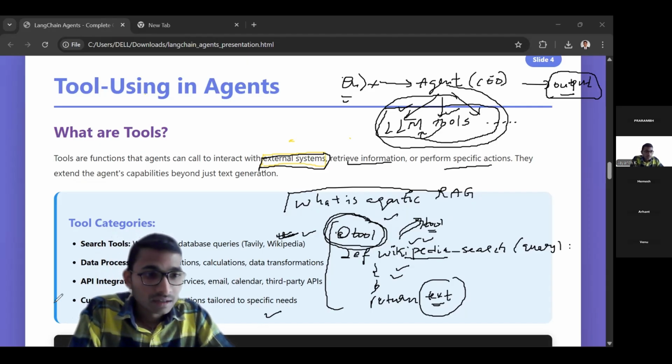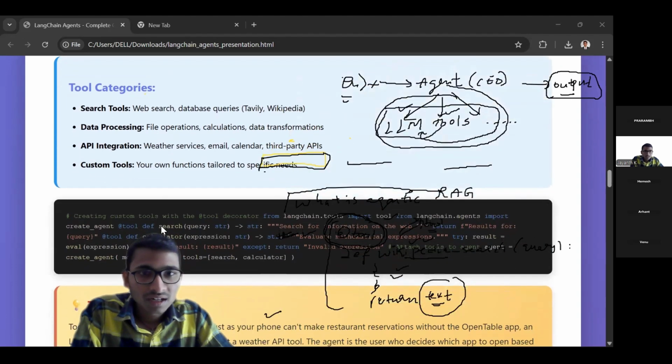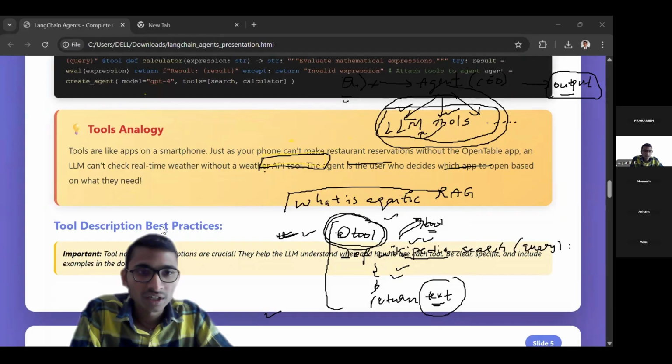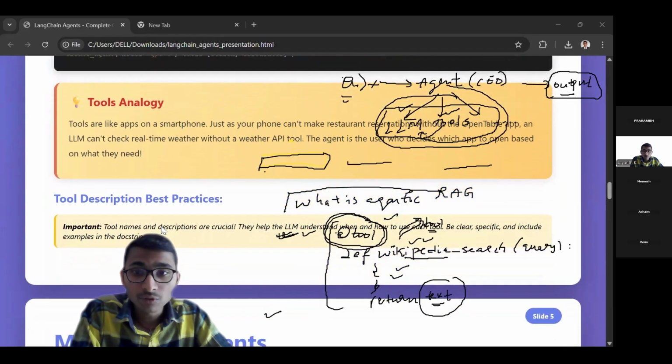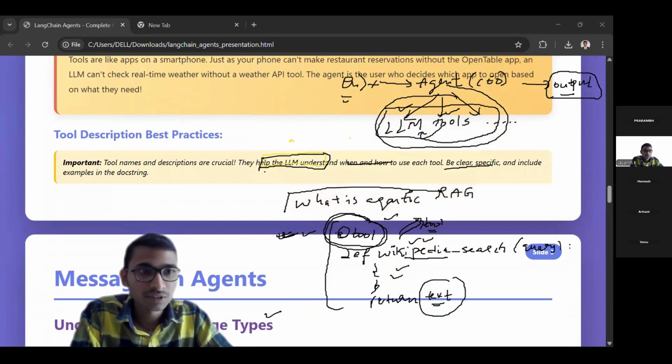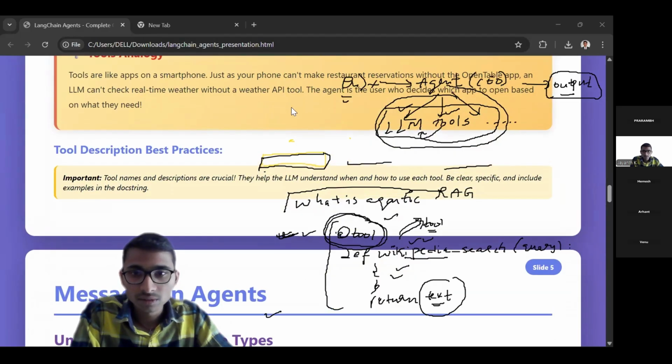Now, yeah, let's move forward. You can see the analogy if you are not able to understand. And here something very important thing is there.